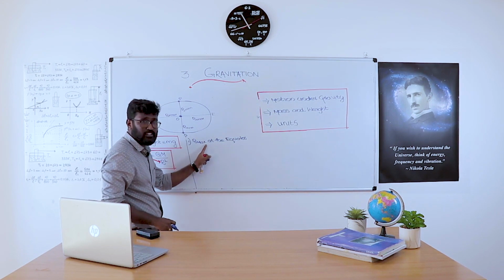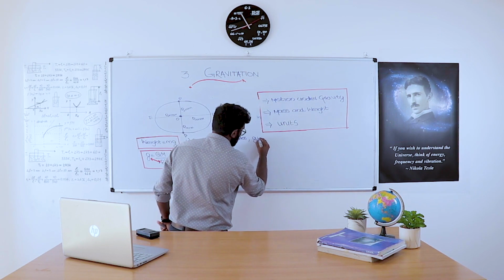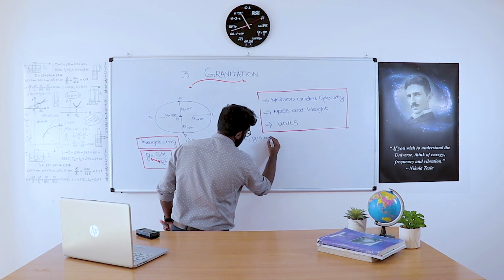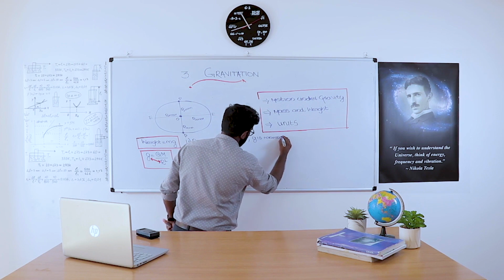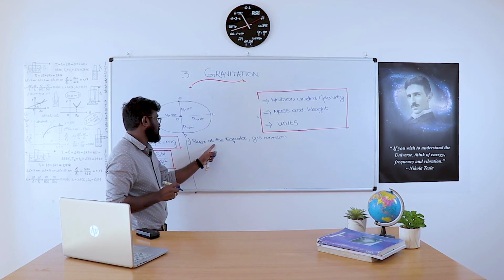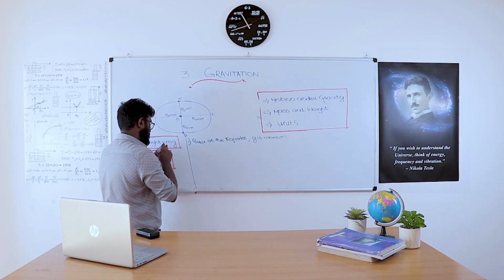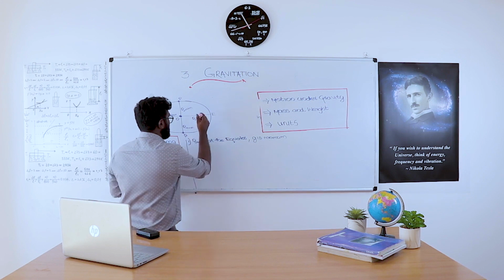So whenever R is maximum, g is minimum. So R is maximum at the equator. Therefore, g is minimum at the equator.